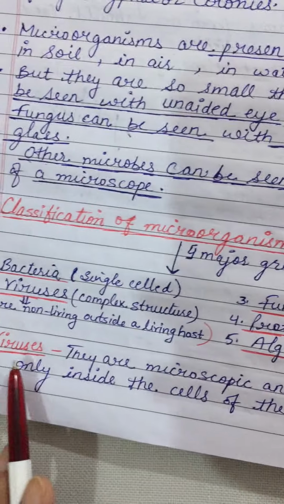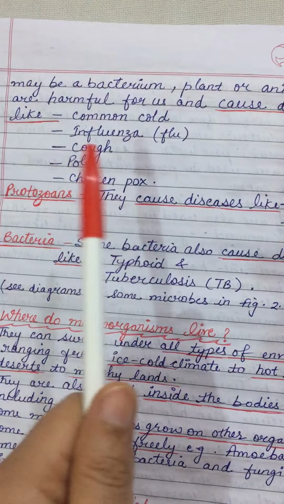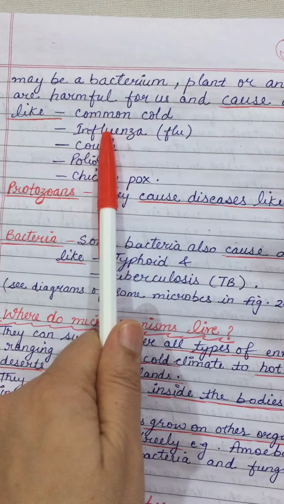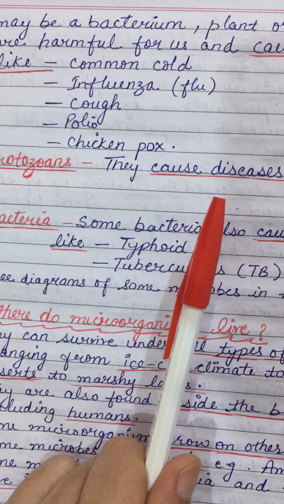Viruses are also microscopic structures which are living organisms when they come in contact with a host, but they are non-living outside a host. They reproduce only inside the cells of a host, which may be a bacteria, a plant, or animal. They are harmful for us and cause diseases like common cold, influenza, flu, cough, polio, chickenpox, etc.